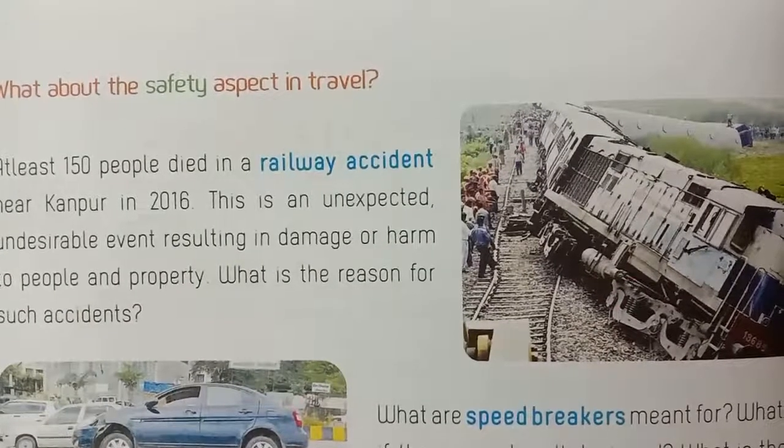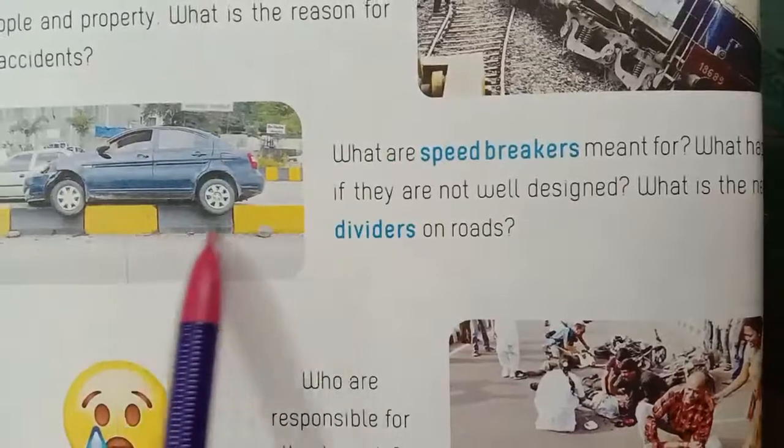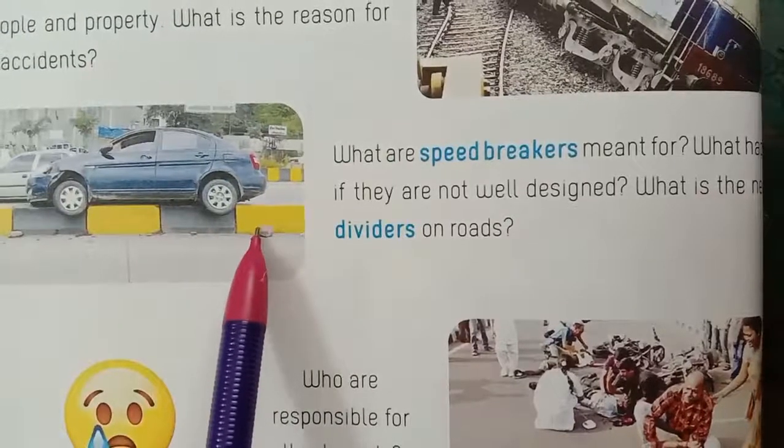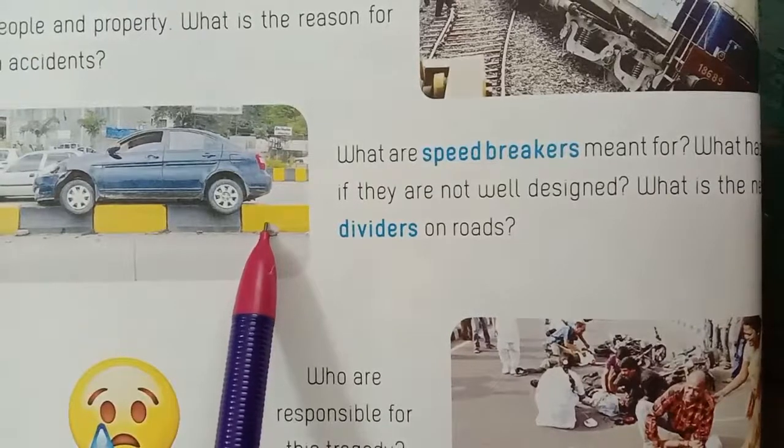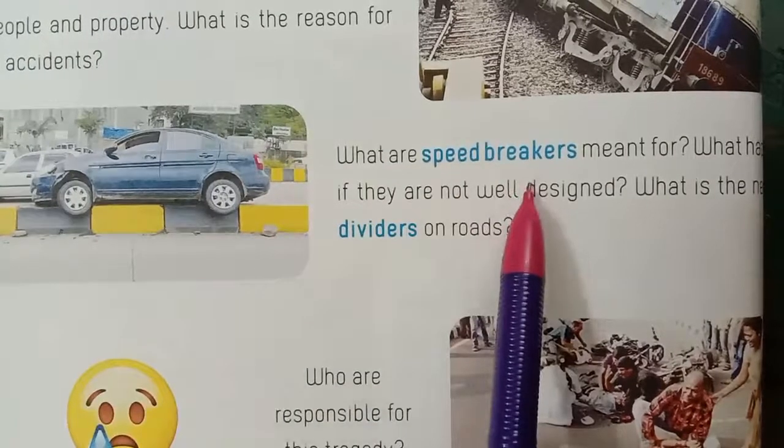Okay. Next, look here, children. What are these? These are speed breakers. You know speed breakers on the road. What are speed breakers meant for?